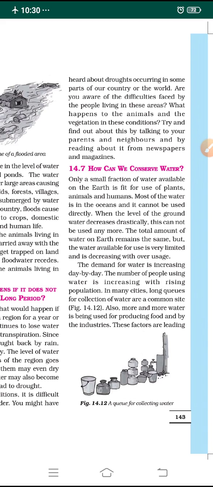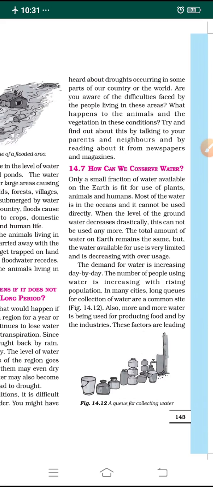Let us continue with the next concept: how can we conserve water. Only a small fraction of water on the earth is pure and fit for the usage of plants, animals and human beings. Most of the water is stored in the oceans, and it cannot be used directly for our daily purposes.